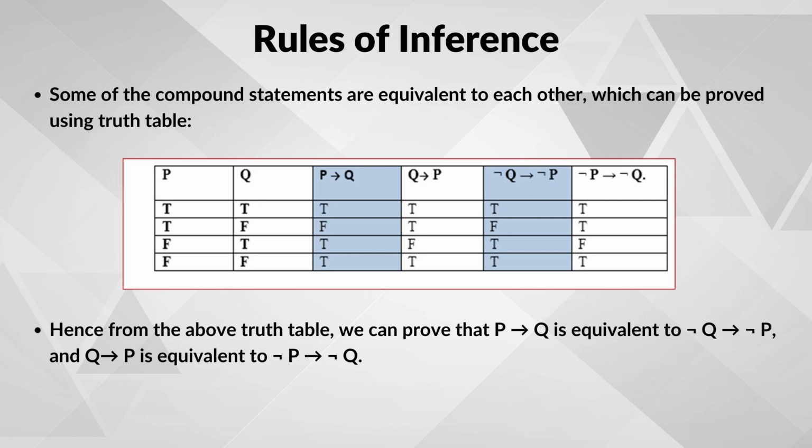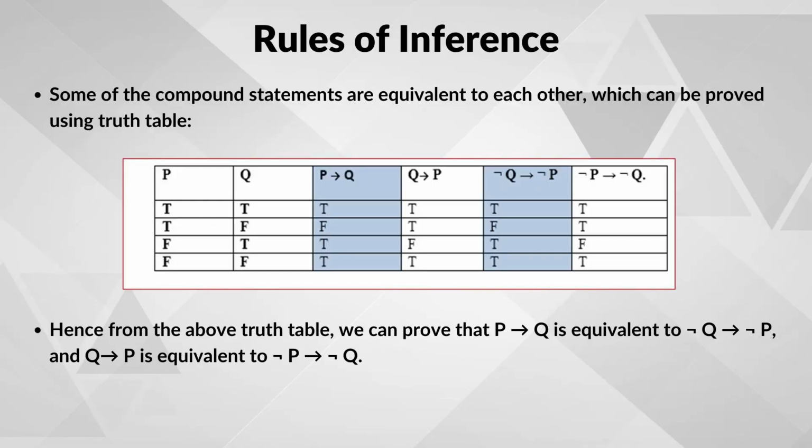First we list down all possible combinations of truth values for our statements. We will look at both sides of the equivalence, P implies Q and not Q implies not P. The second step is filling in the truth table values. We will fill the truth values based on the logic rules. For P implies Q, we check if Q follows from P. For example, if P is true and Q is false, then P implies Q is false. We do the same for not Q implies not P.